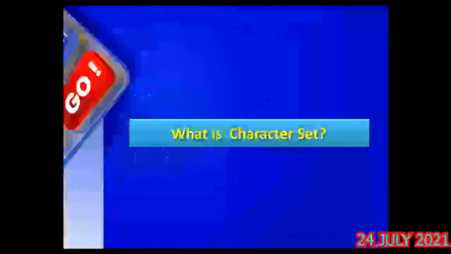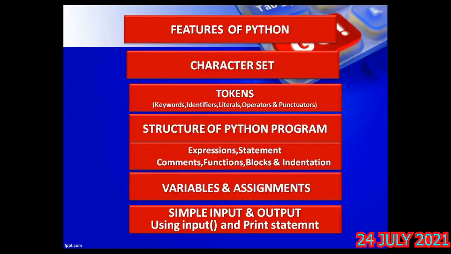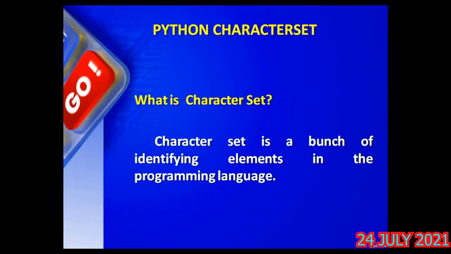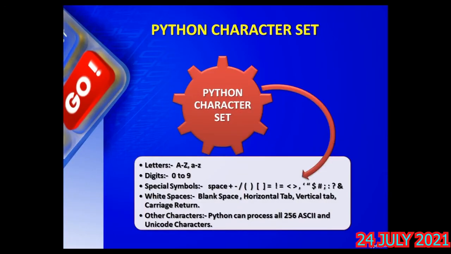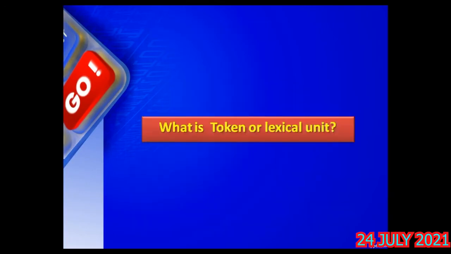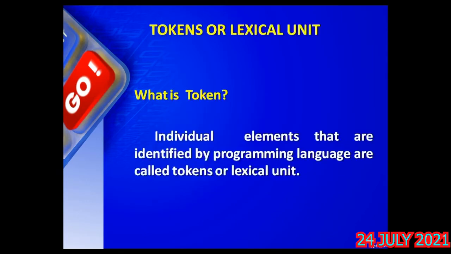As we have seen in our heading here, after characters we are moving to tokens. What is a token exactly? Another name for token is lexical unit. Both are the same, token or lexical unit. Let us see the definition. The individual elements that are identified by a programming language are called tokens. What is the individual element?